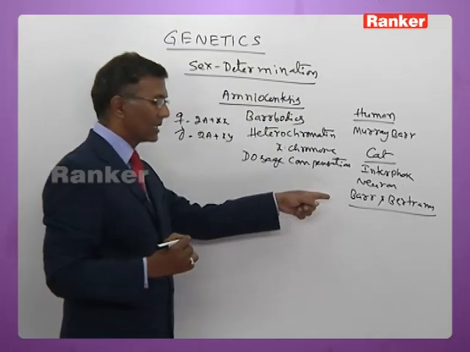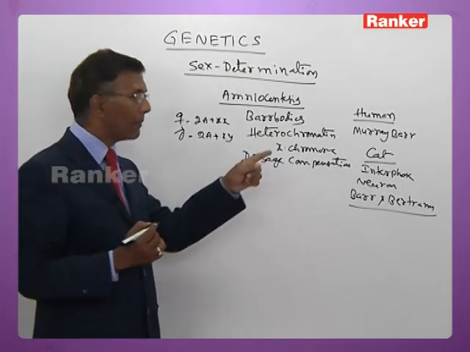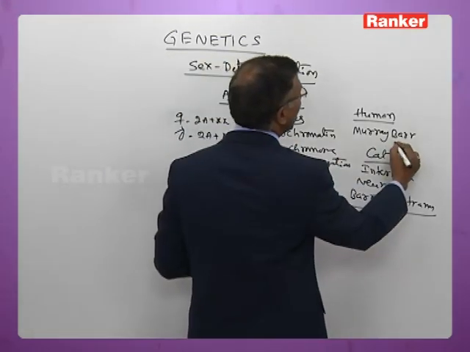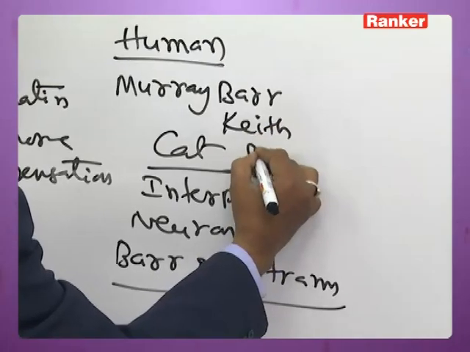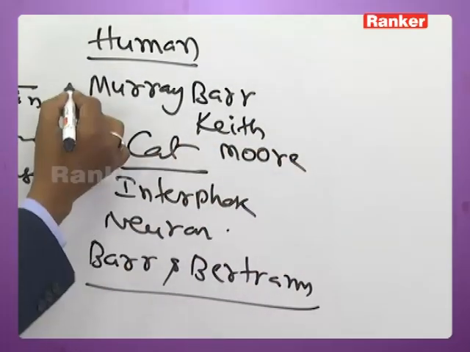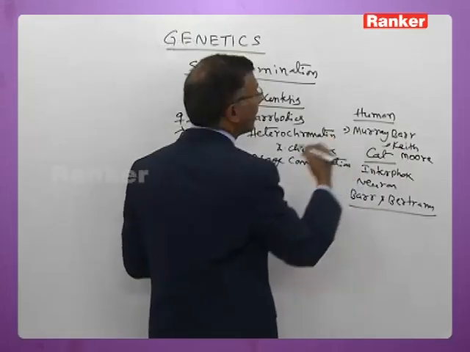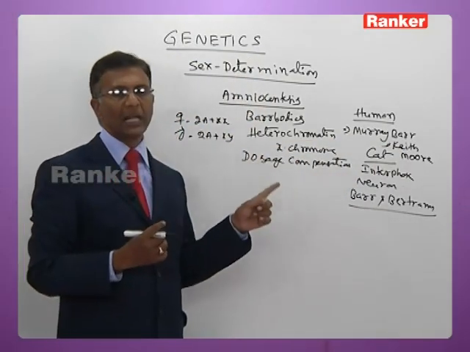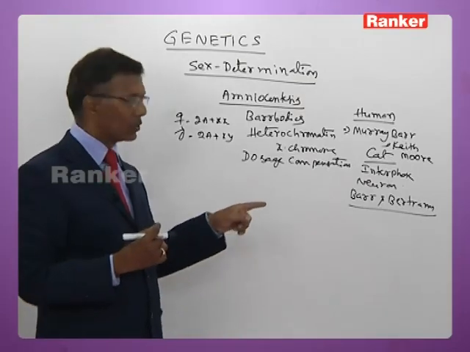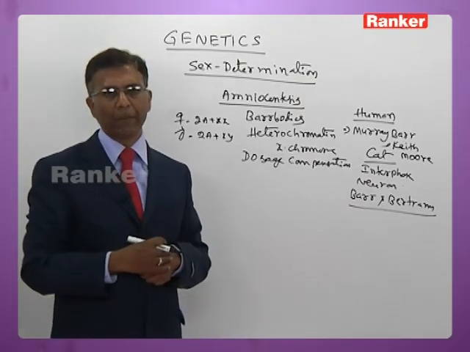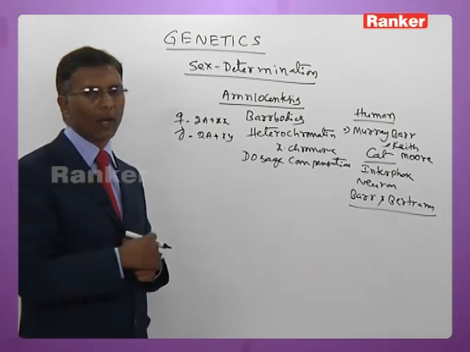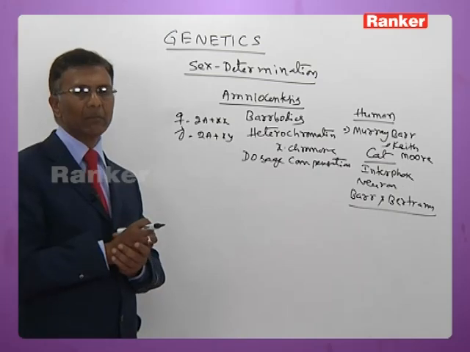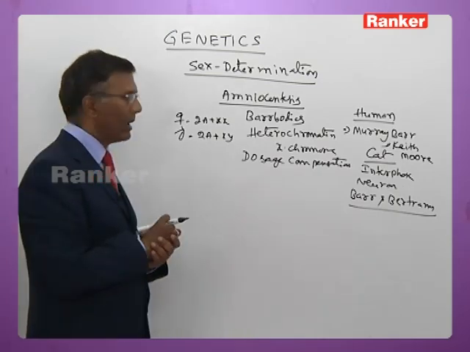So in cats it was detected by Barr and Bertram, in their interface neurons, and in human beings it was first noticed by Murray Barr and Kate Moore. It is a heterochromatin present on one of the X chromosomes, so that a kind of dosage compensation is brought about in both male and female.